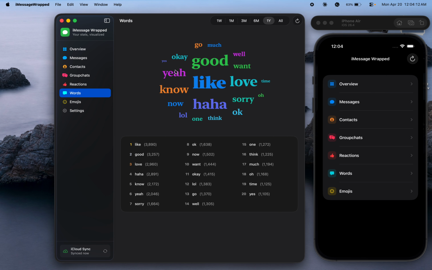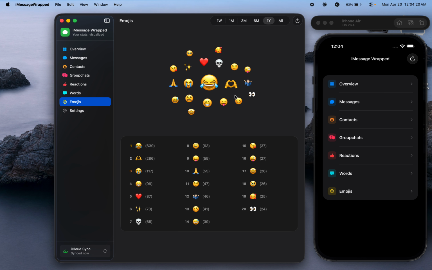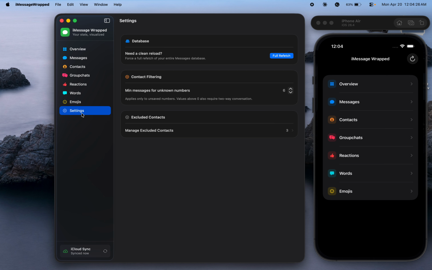Words, you've got a word cloud here to see what language you use the most in your texts. Pretty basic, but emojis the same thing. You can see the laughing emoji up there, front and center. And then settings, just some debug tools for me while developing.